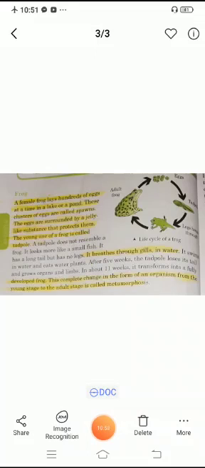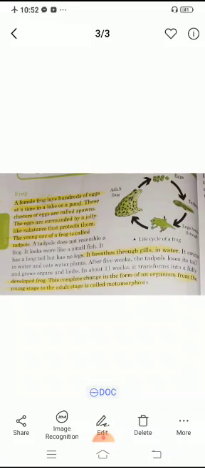Next one is the frog. A female frog lays hundreds of eggs at a time in a lake or a pond. These clusters of eggs are called spawn. The eggs are surrounded by a jelly-like substance that protects them. The young one of a frog is called a tadpole.